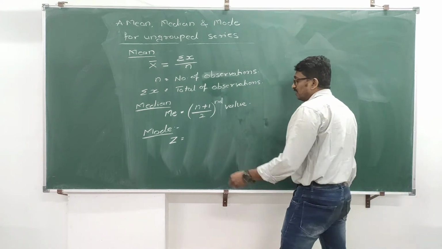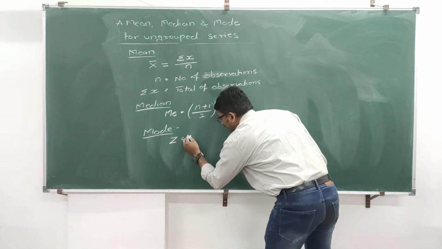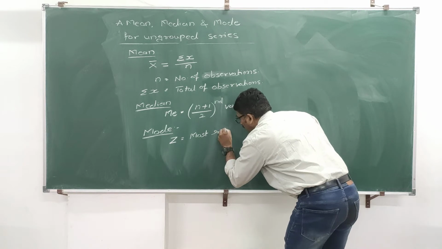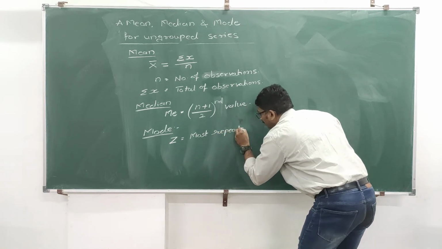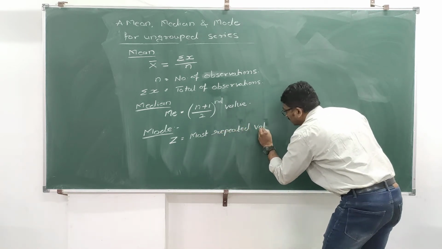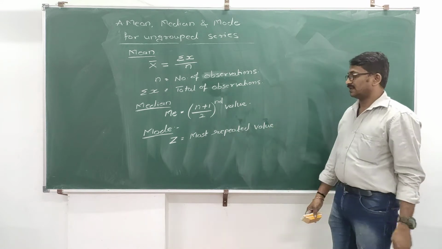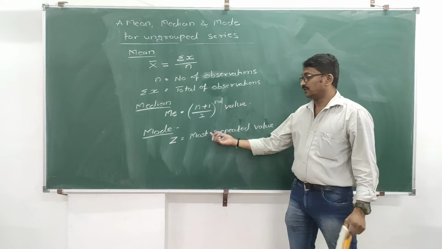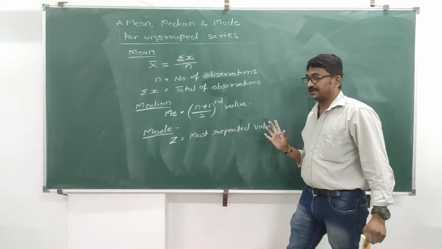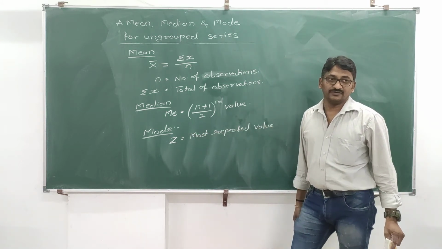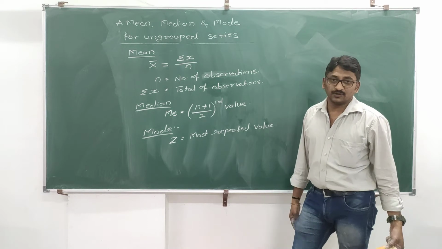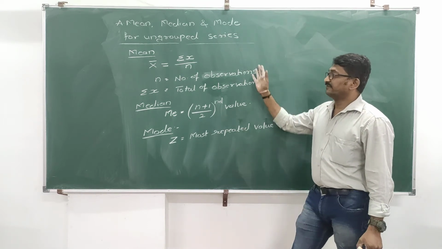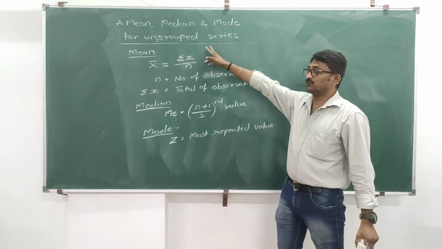We only have to refer to one statement, that is most repeated value. There is no formula available for mode. So Z is equal to most repeated value. By observation, looking at the problem only, you can solve this one. Okay. These are the three formulas which are important for ungrouped series.